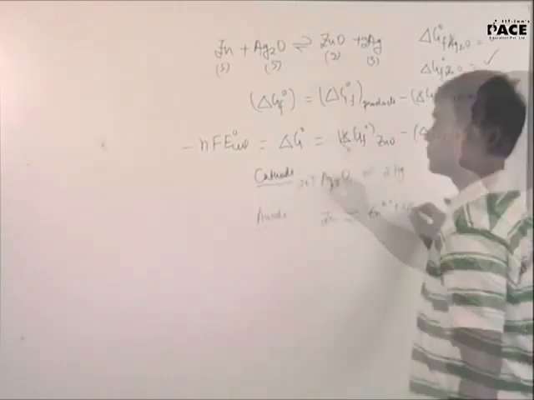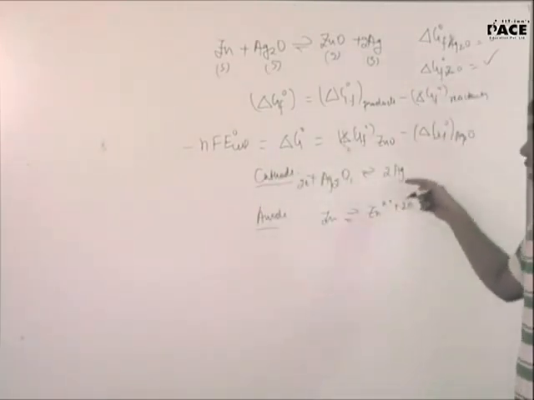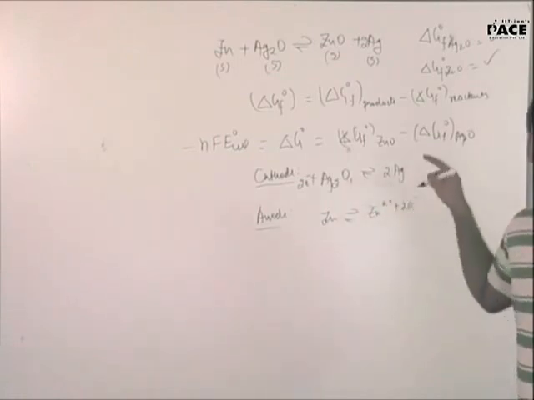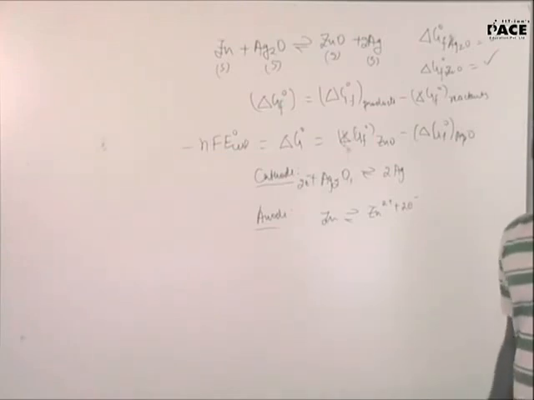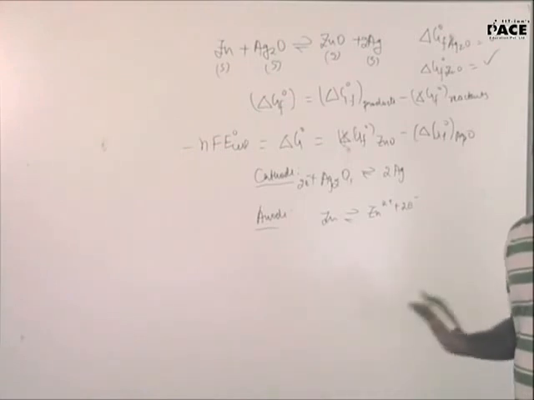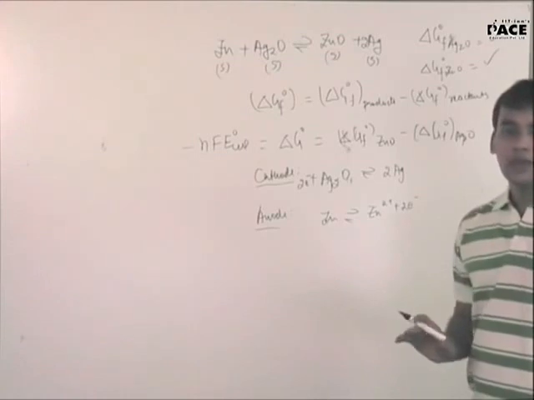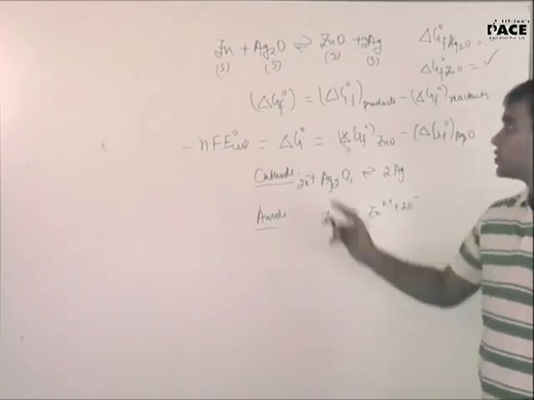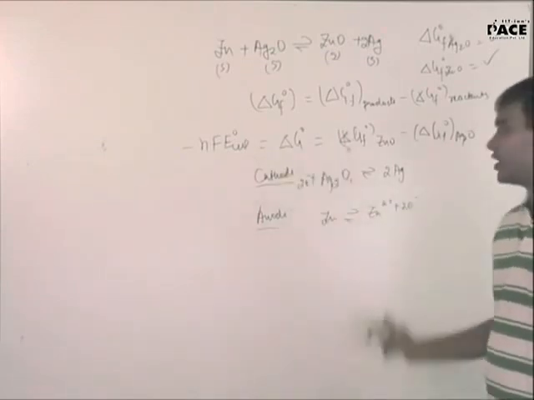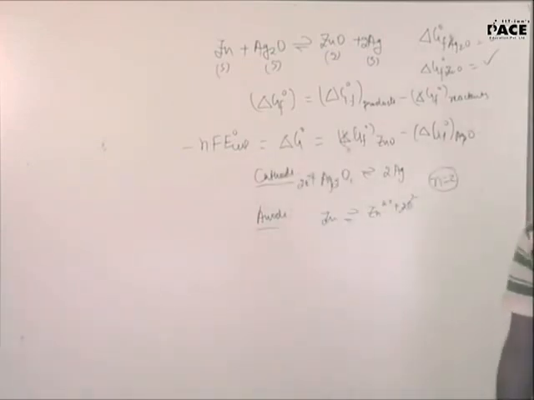2. See, you can think that this is a time consuming process, but only if you write these cathode and anode equations, you will be conceptually clarified with every question. And in JEE, the questions are based only on concepts, not on calculations. They will give you all sorts of things which are not required, but you have to see ultimately what is the cell reaction which is going on. Clear? So you can calculate E naught cell in this case now. What is n? Fine? Shall we move on to the next question?